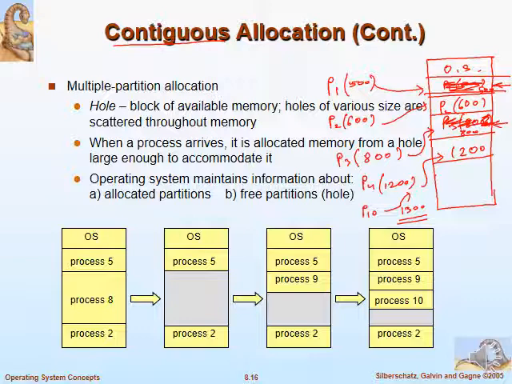So under contiguous you can have fixed partition, you can have variable partition. Under fixed partition you can have fixed size partition, same size partitions. And another can be under contiguous, where it can dynamically do the partition.